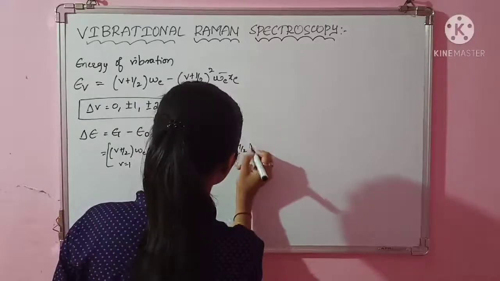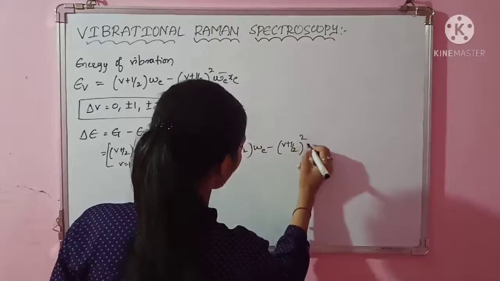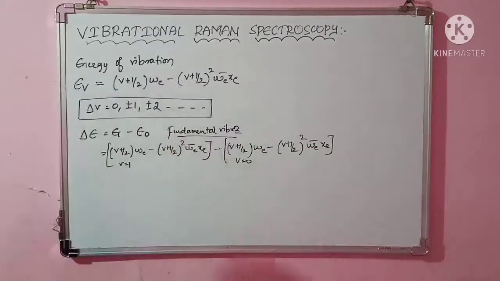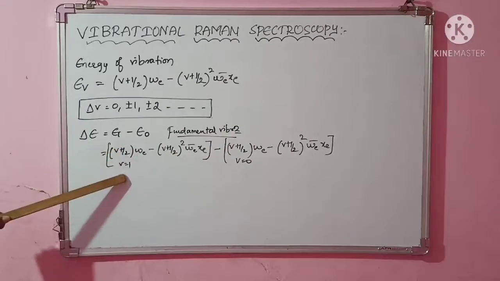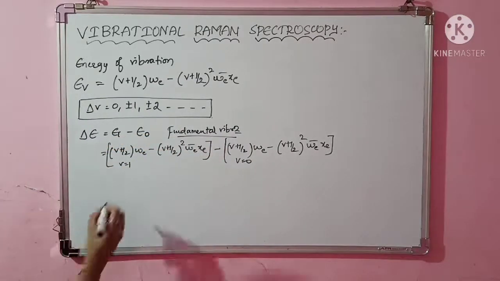That is V plus 1 by 2 omega E minus V plus 1 by 2 whole square omega E bar xc. Here I have to use V equal to 0. Clear? Because this is 1. Okay, so I take 1, here it is 0, I have to take V equal to 0. On substituting, what you'll get, see?